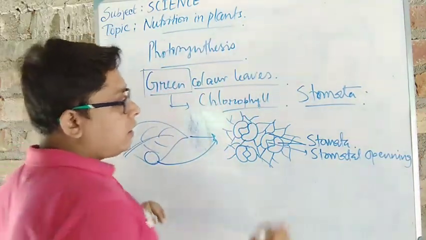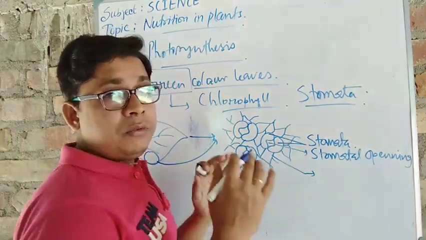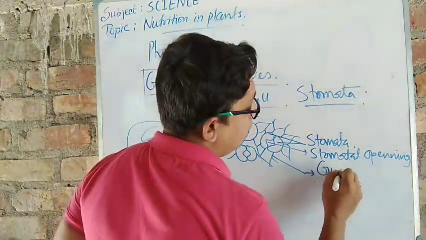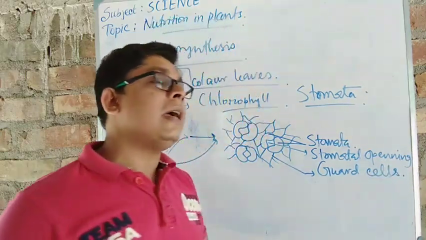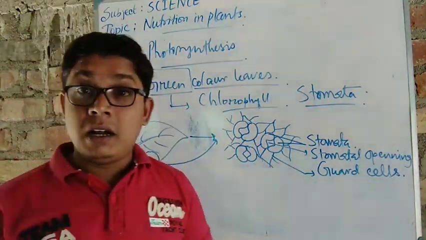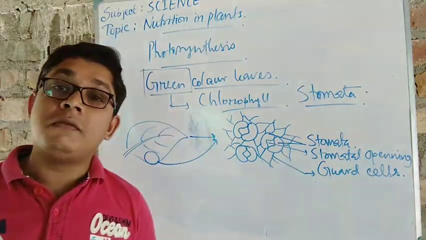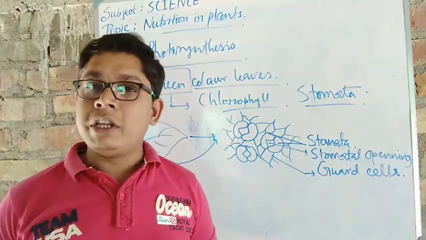Okay. Next, the cells, those which are just beside each pair of stomata, are called guard cells. Guard cells always give the guard, right? Suppose you observe that when the Prime Minister or Chief Minister visits anywhere, most of the guards make a round around him or her, right?